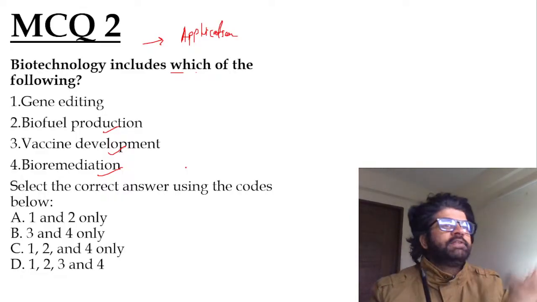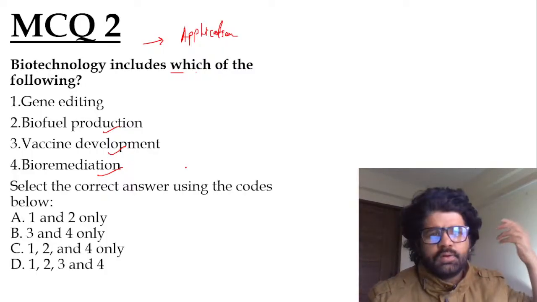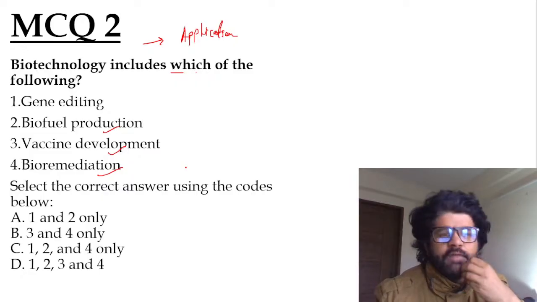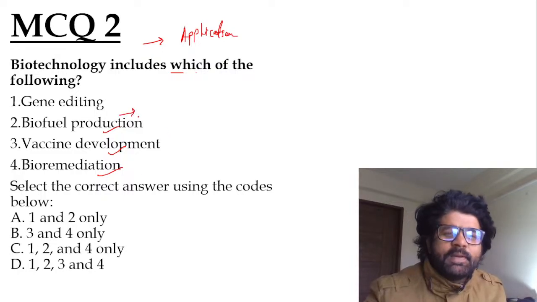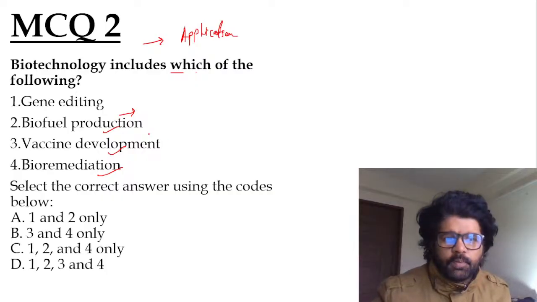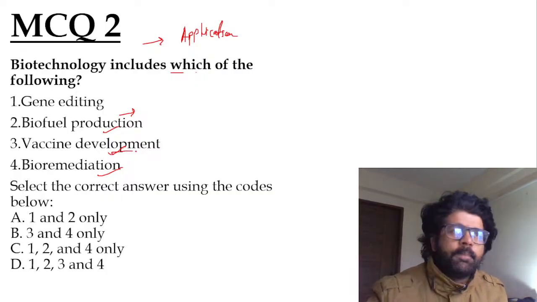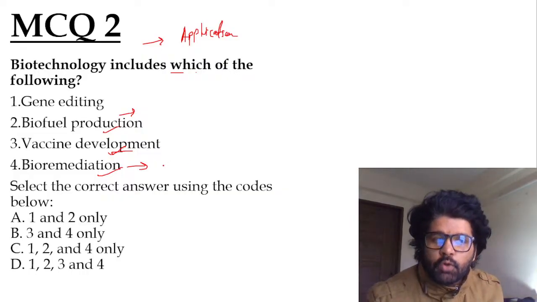Biotechnology is the use of organisms, microorganisms, to do things: fermentation of curd, and we have talked about so many other things. Genetically modified crops. So biotechnology is so wide, guys. Biofuel production, gobar gas, again you're using organisms, anaerobic production, aerobic production, whatever. So biofuel is also included. Second is correct. Vaccine development, again you use microorganisms. Bioremediation, we have talked about it in the previous Hindu analysis.